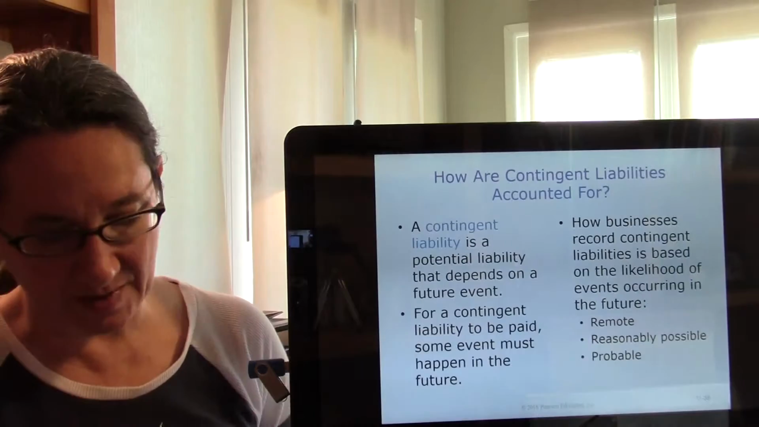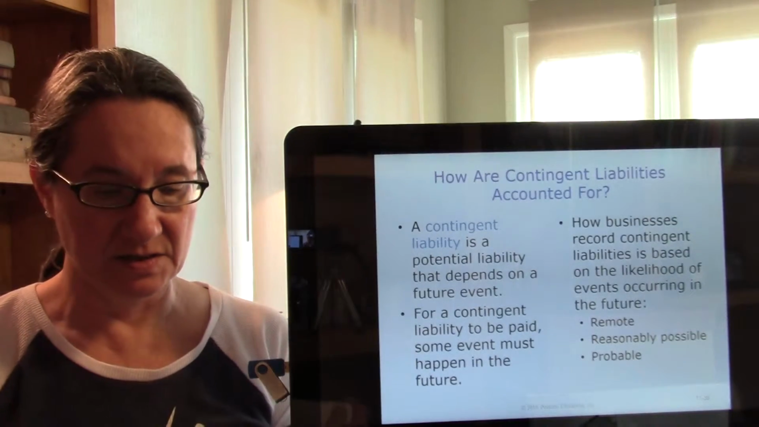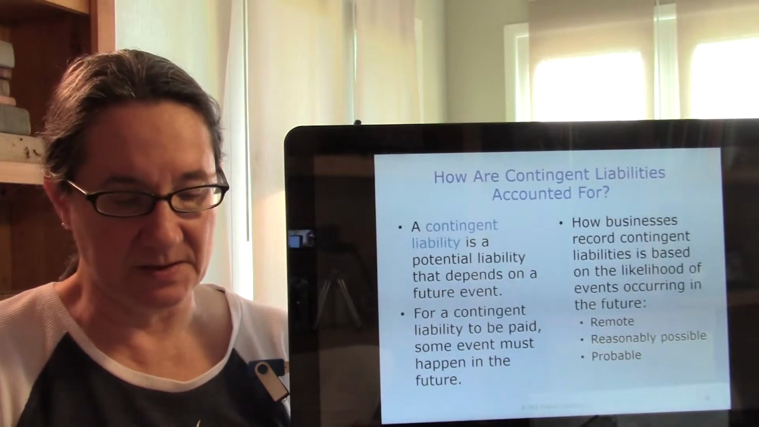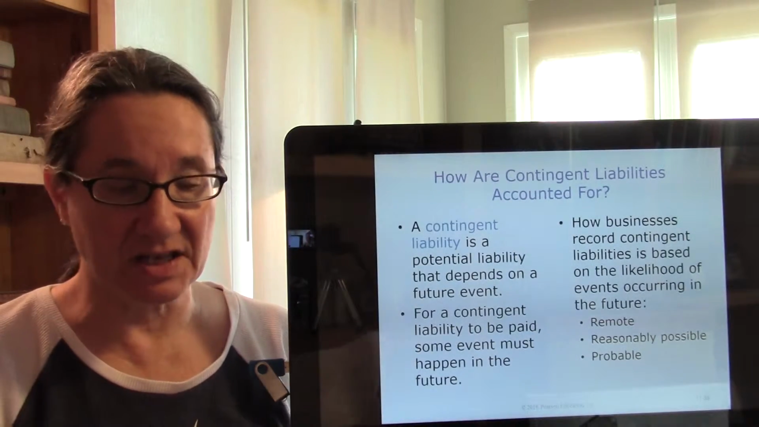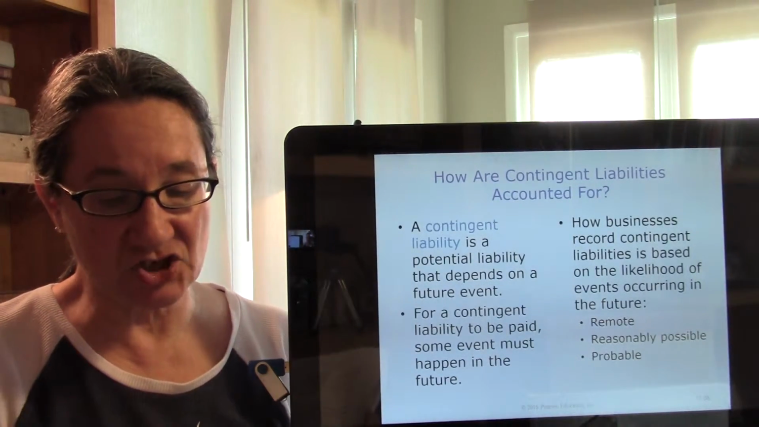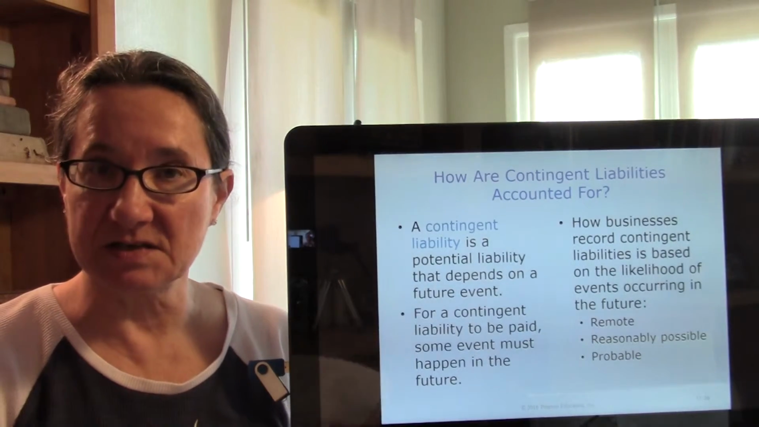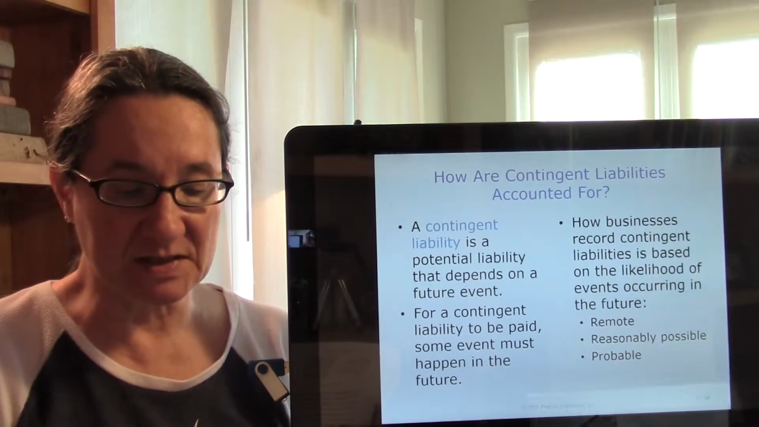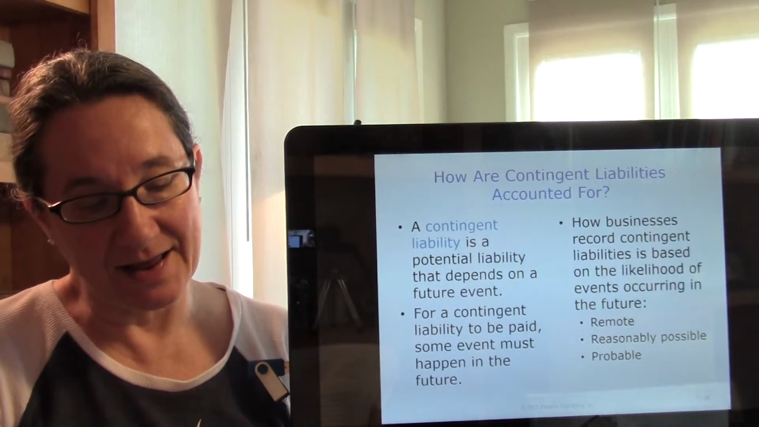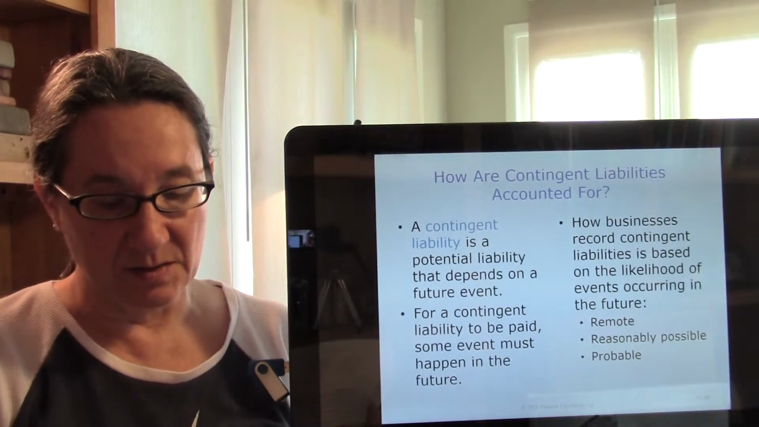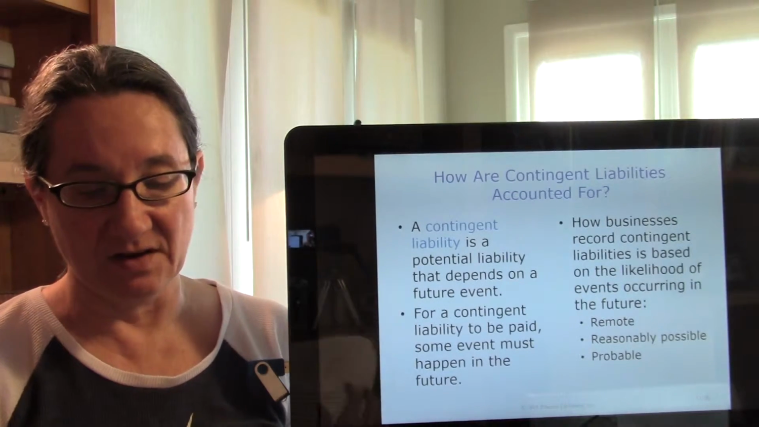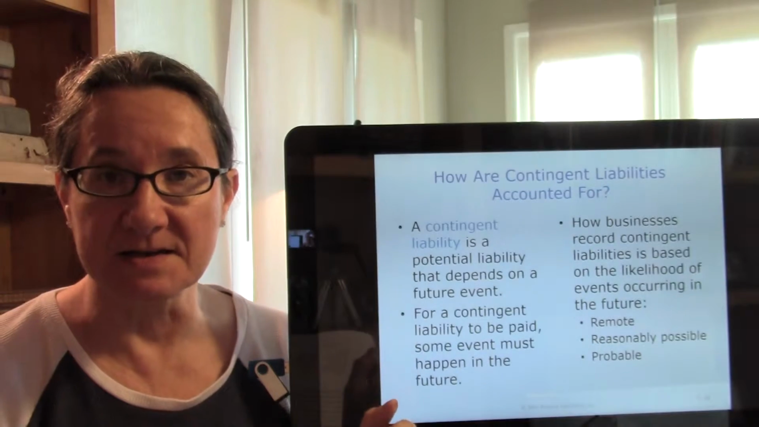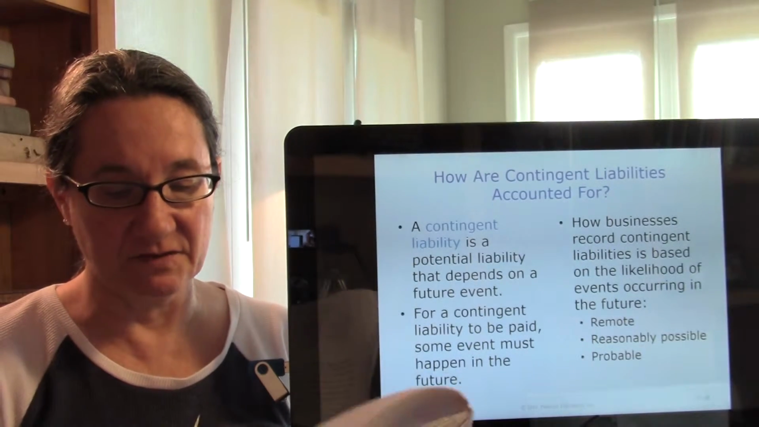So we're going to talk about contingent liabilities. So this is an interesting concept, contingent liabilities. A contingent liability is a potential liability that depends on some future event. A contingent liability is a potential rather than an actual liability because it depends on a future event. For a contingent liability to be paid, some event, the contingency, must happen in the future.